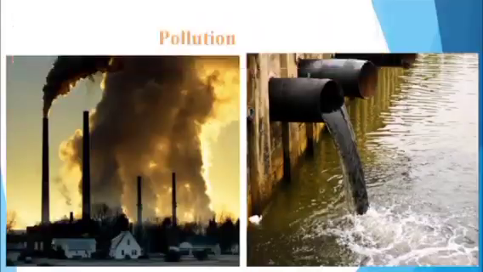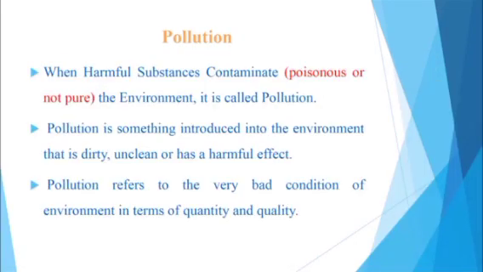Now we are going to learn about pollution. First we have to know what is meant by pollution. When harmful substances contaminate the environment, it is called pollution. So here contaminate means poisonous or not pure.